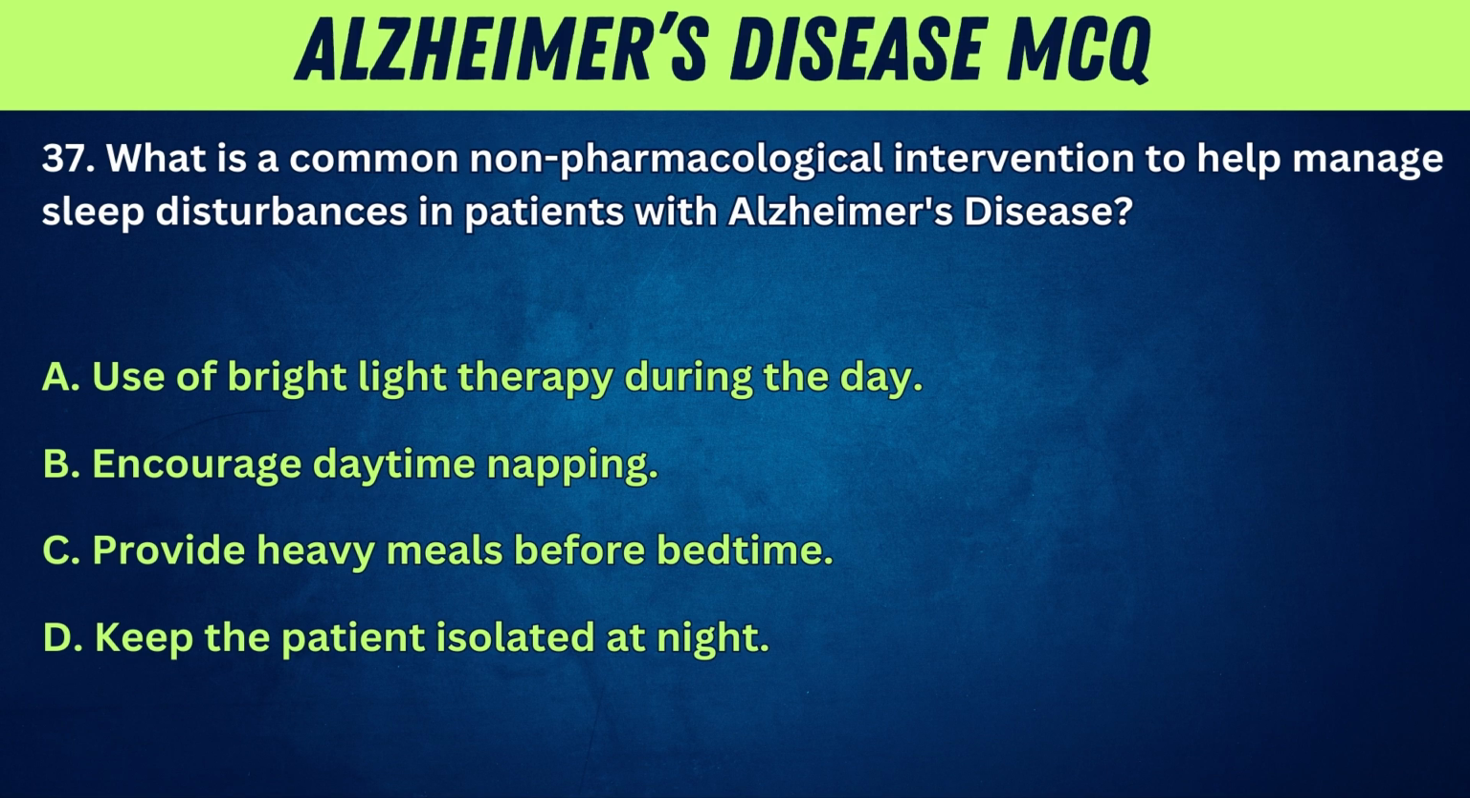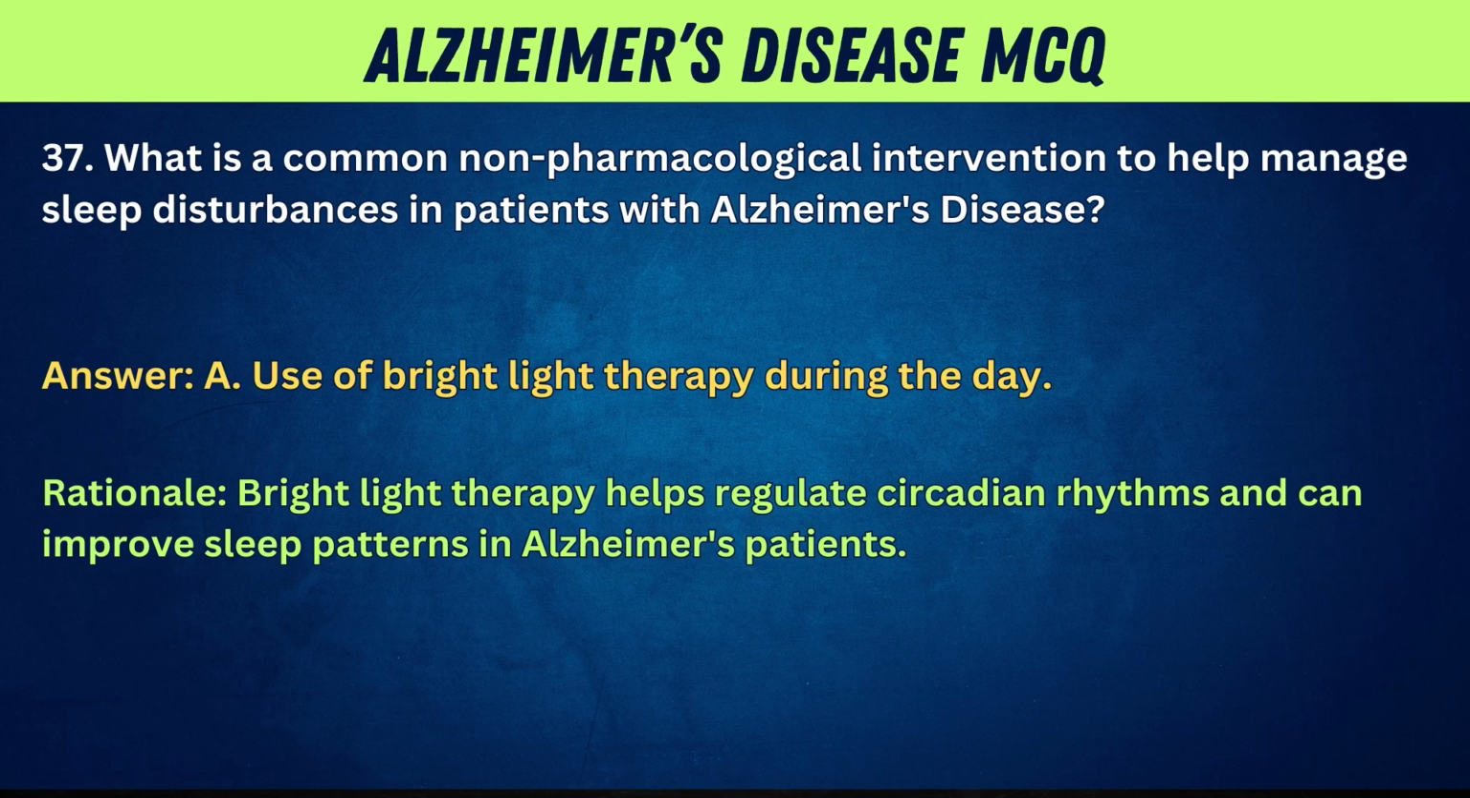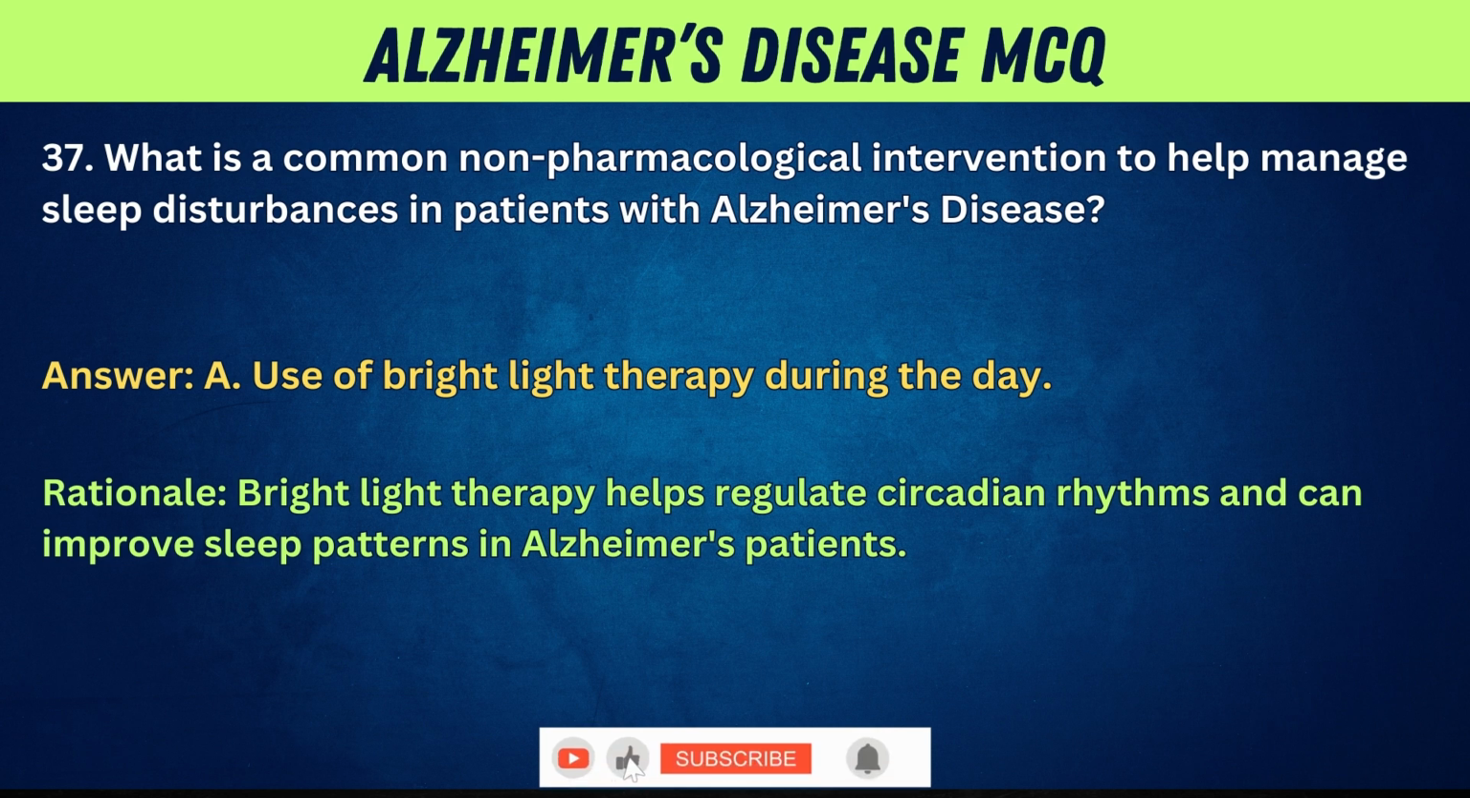37. What is a common non-pharmacological intervention to help manage sleep disturbances in patients with Alzheimer's disease? A. Use of bright light therapy during the day. B. Encourage daytime napping. C. Provide heavy meals before bedtime. D. Keep the patient isolated at night. Answer: A. Use of bright light therapy during the day. Rationale: Bright light therapy helps regulate circadian rhythms and can improve sleep patterns in Alzheimer's patients.